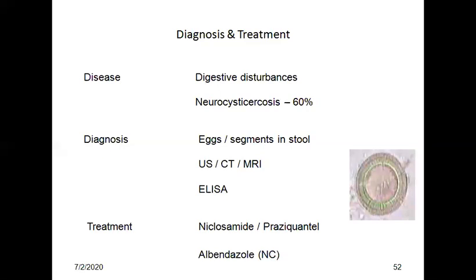Molecular methods like DNA probe and polymerase chain reaction have been developed. They can also differentiate two species, Taenia saginata and Taenia asiatica. Based on mitochondrial DNA, two genotypes of Taenia solium can also be differentiated by these molecular methods, one found in Asia and the other in Africa and Latin America.